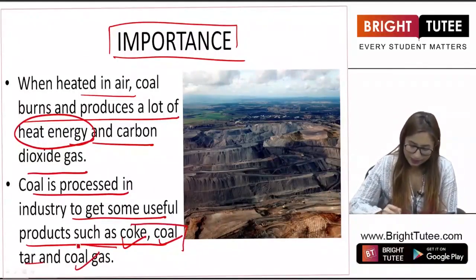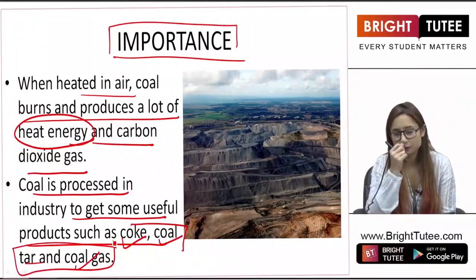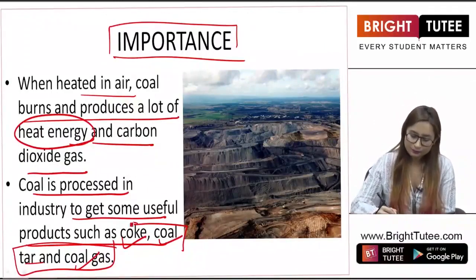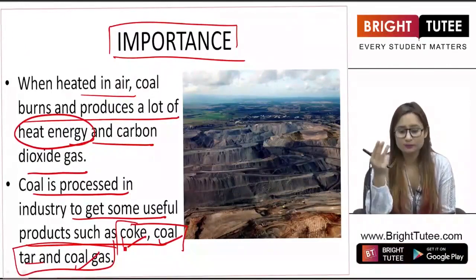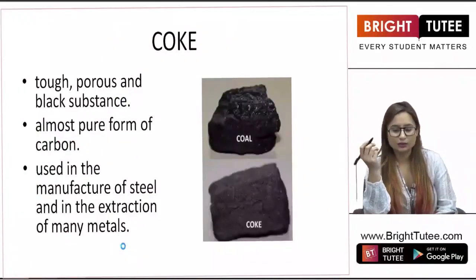These three are extensively used by industries for the production of other substances which are useful to us, such as dyes and other substances that you will be studying now. So coal is important because it gives us energy, and it gives us three important products which are coke, coal tar and coal gas. Alright, so moving on.